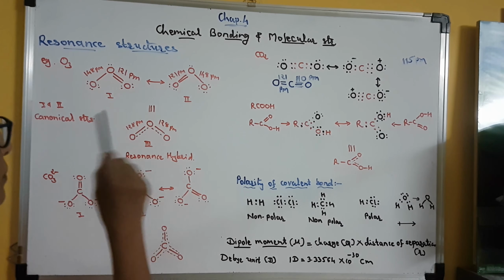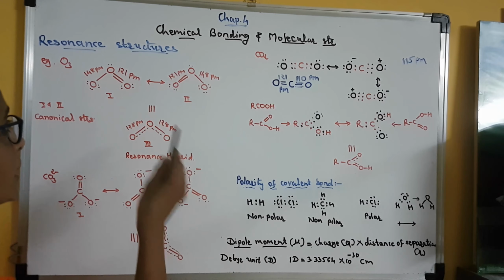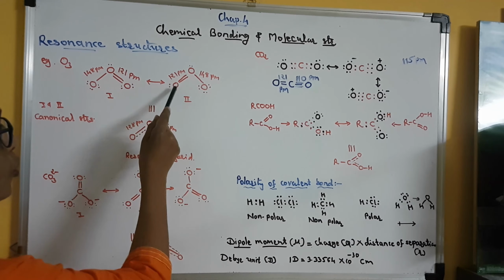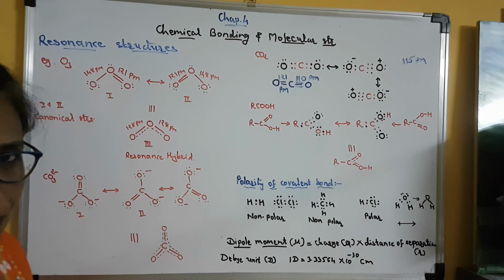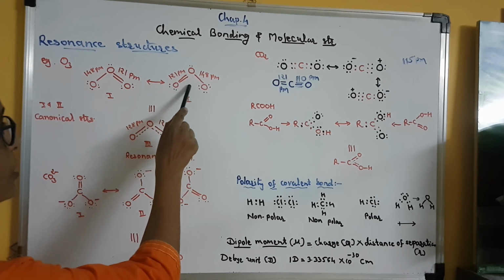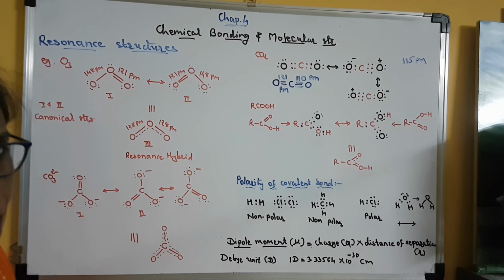But in the previous lecture we also discussed that this double bond can be shown between these 2 oxygen atoms also. So this is also a possible structure of ozone.